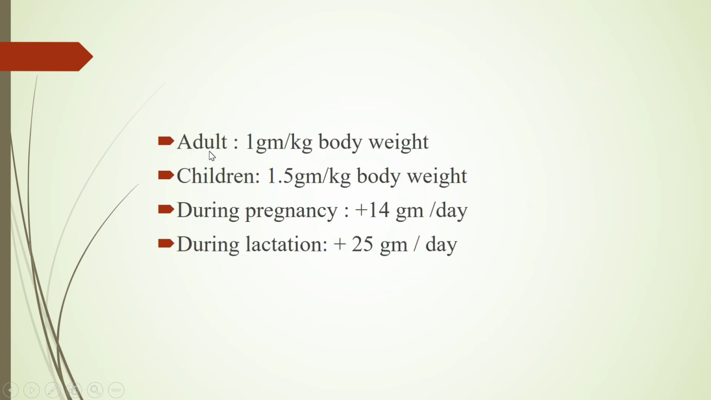Protein requirement per day. For an adult it is 1 gram per kg body weight. For children it is 1.5 gram per kg body weight. During pregnancy, an additional 14 gram per day. During lactation, an additional 25 gram per day.